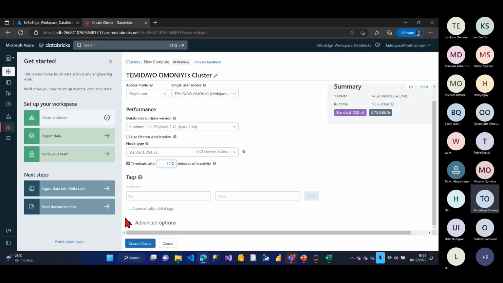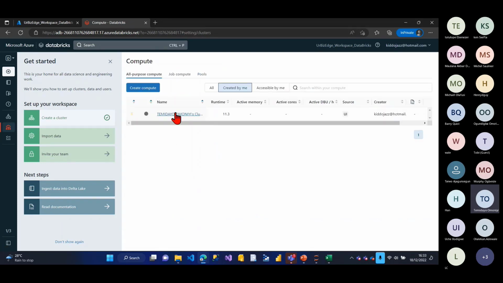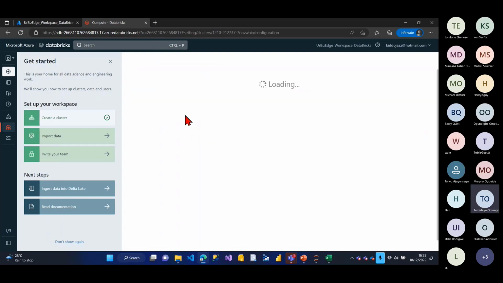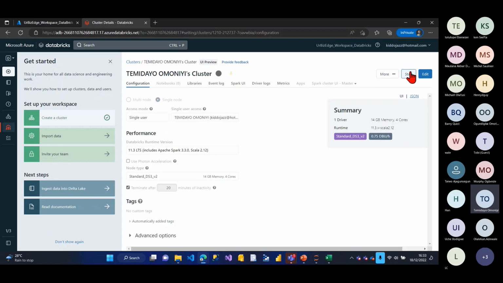But I won't create a cluster because I've actually created a cluster before. I don't need to take time. So let me go back to my cluster here. I actually have a cluster already, so I'll just run this one I've created before because I don't want to create multiple clusters. And I'll say start, confirm. So this might take a little bit of time, but it's loading. So when it finishes loading, it will give me a checkbox, right?